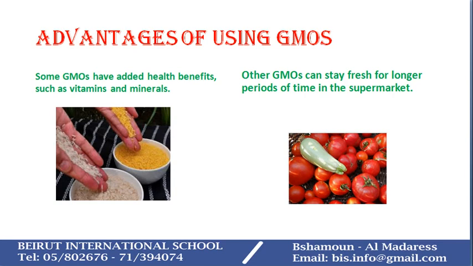On the other hand, other GMO crops can stay fresh longer for certain periods of time in the supermarket. Instead of having your tomatoes or your zucchinis or your oranges spoil after 1 week, you can have them last for a longer period if they are stored correctly. So using GMOs in this case can help you as a person to save money, can help supermarkets to have fresh produce for longer periods. So in this case, here we have positive advantages for GMOs, not just for the farmer, but also for all of us.